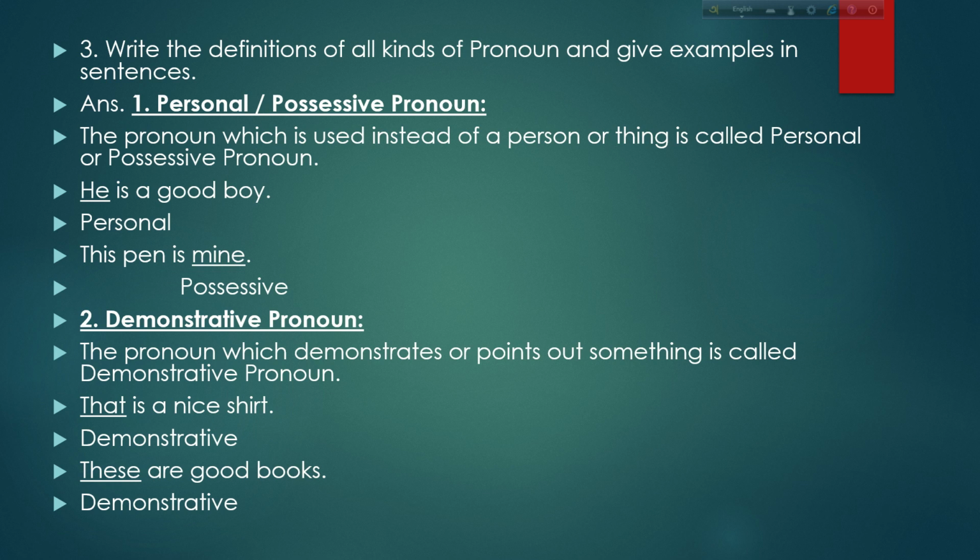Number two, if you say mine is personal pronoun, it is okay, but according to your book you can say it is possessive pronoun, no problem. Number two, demonstrative pronoun. The pronoun which demonstrates or points out something is called demonstrative pronoun. For example, that is a nice shirt. That, this is demonstrative. These are good books. These, demonstrative pronoun.